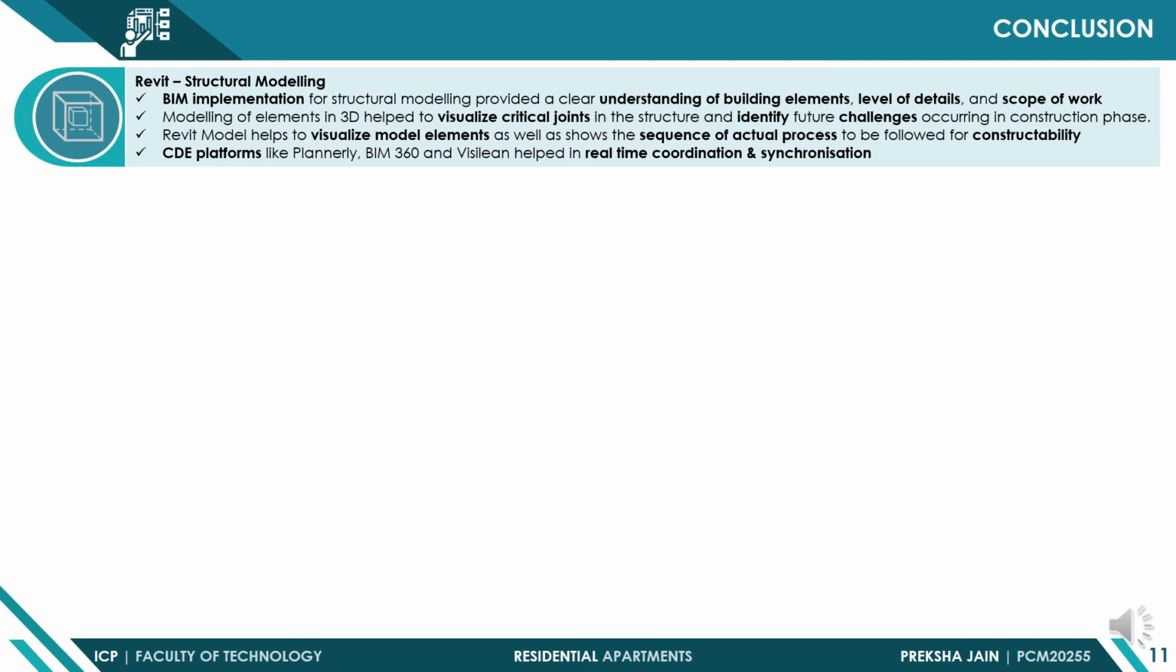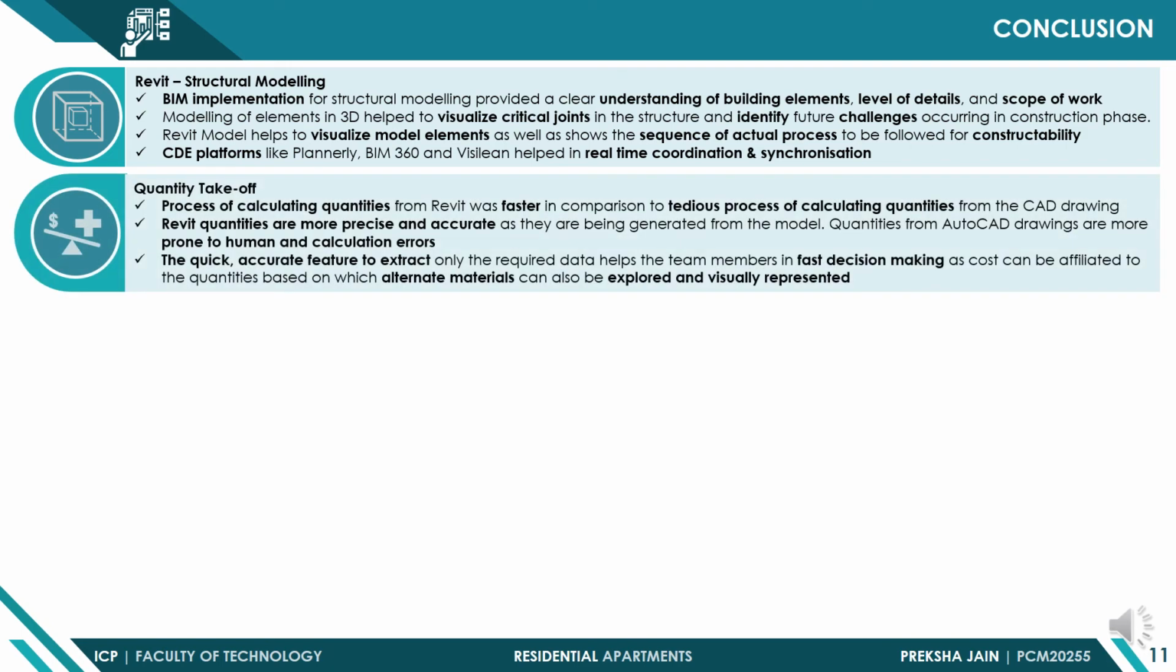the sequence of the actual process to be followed for constructability at the site. From the quantity takeoff exercise, it can be concluded that the process of calculating quantities from Revit was faster in comparison to the tedious process of calculating quantities from CAD drawings, and the quantities from Revit were precise and accurate, whereas quantities from AutoCAD were more prone to human and calculation errors. The feature of obtaining required quantity with accuracy enables team leaders in fast decision making, and alternate materials can also be explored and visually represented.